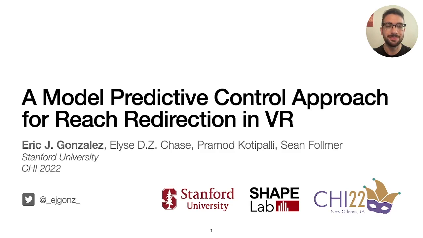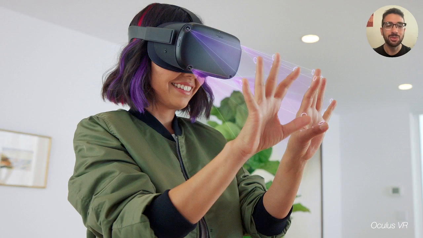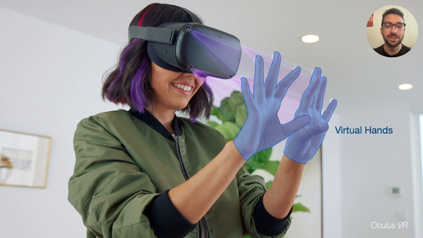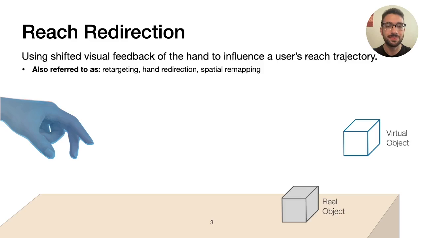Today I'll be presenting our work, a model predictive control approach for reach redirection in VR. In VR, visual feedback of our hands is fully mediated through a display, and because vision is such a powerful sense, where we see our hands strongly influences where we feel that they are, and thus how we interact with the virtual world.